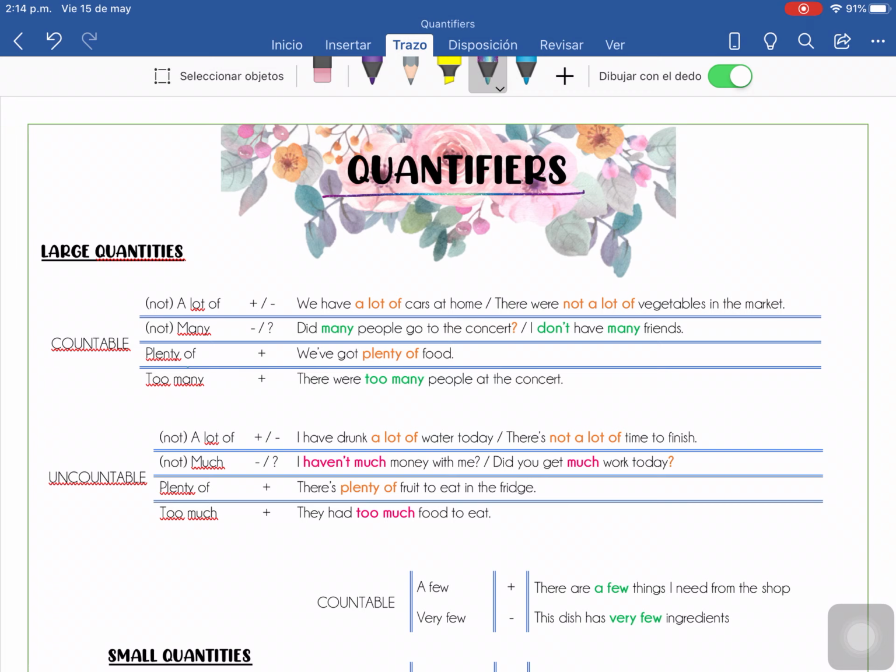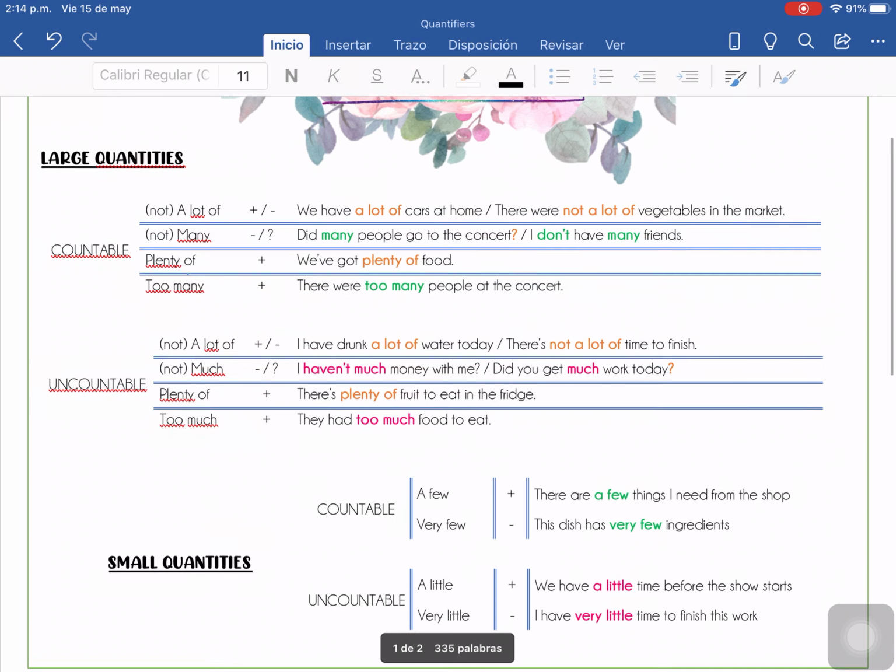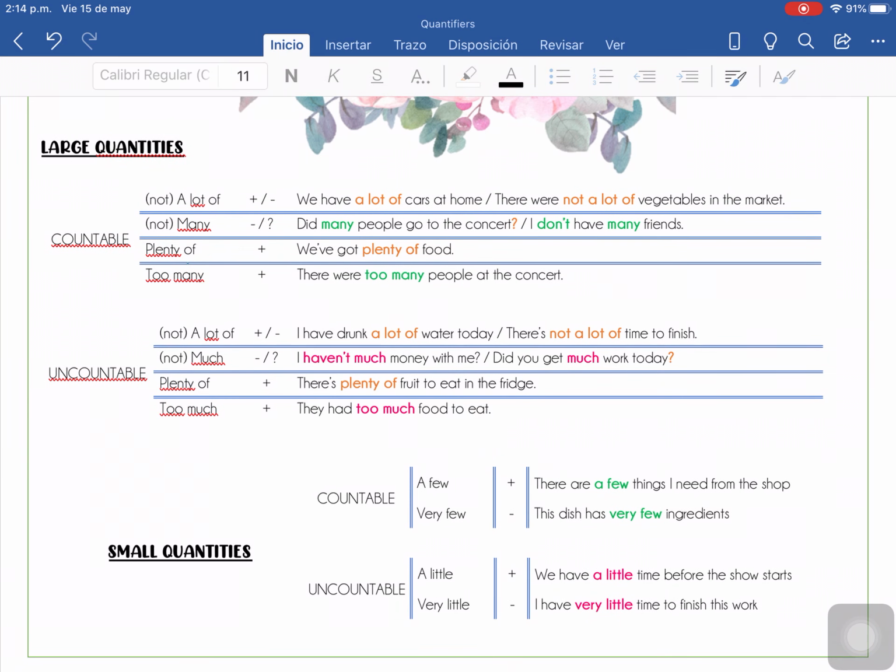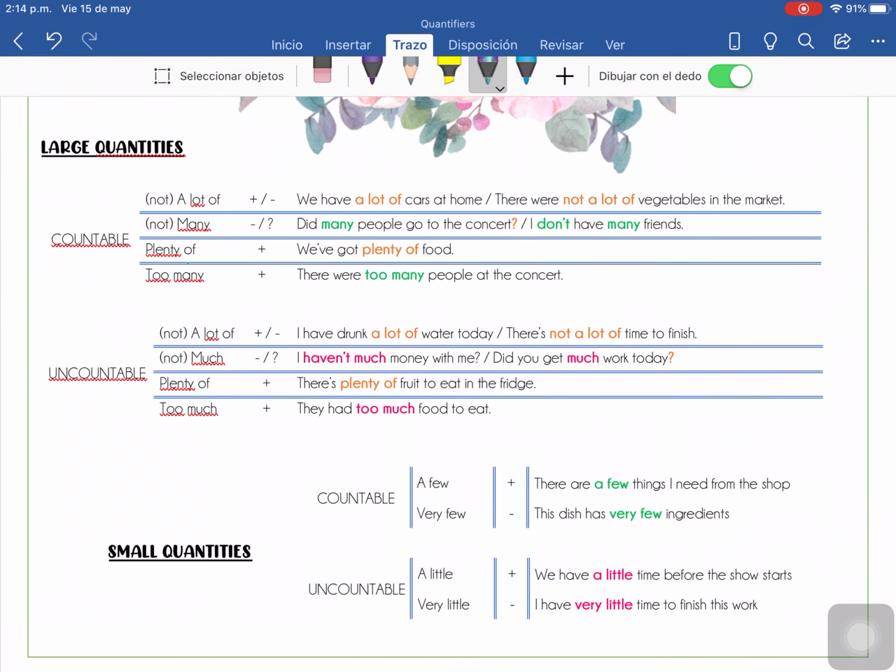So now, we have a lot of quantifiers, okay? A lot. So let's check them all. Some of them you already know, so just don't freak out and don't get scared. It's a lot of information, but it's very easy, okay?